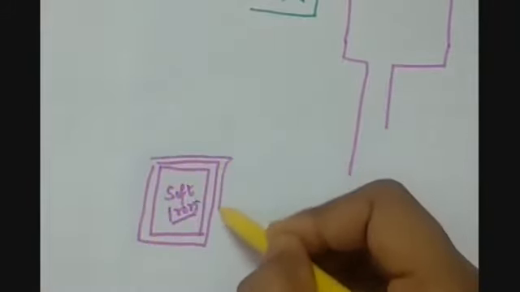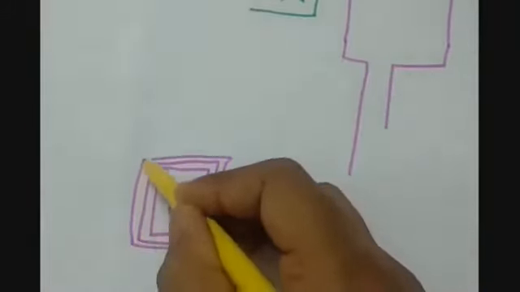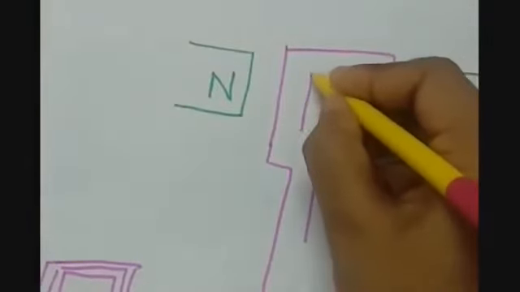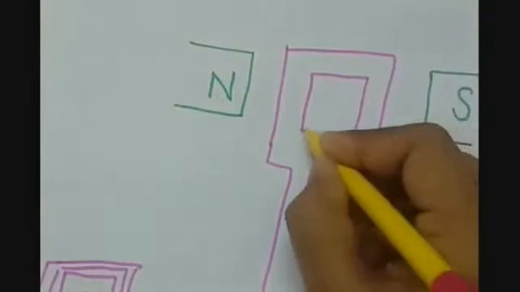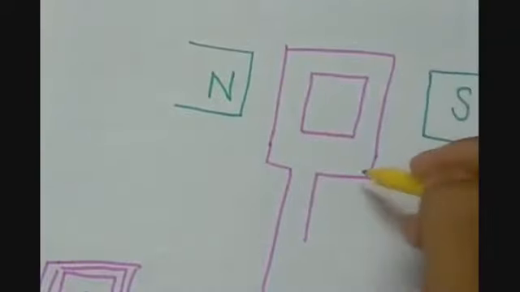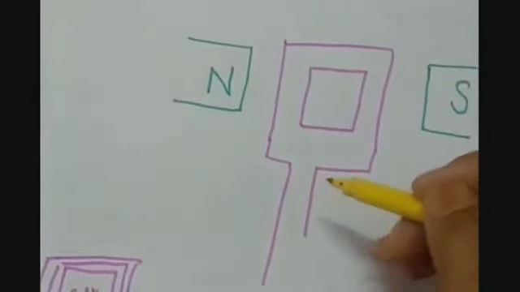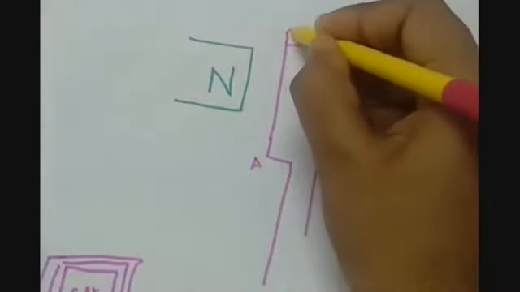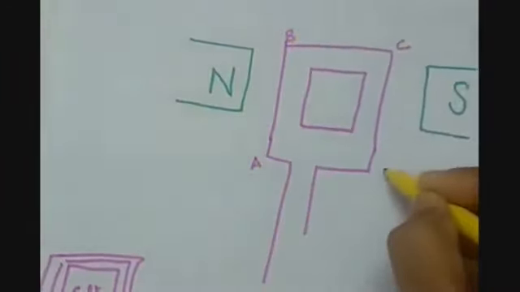Larger the number of turns on it, better will be the current. So this is our armature coil. So here we have the soft iron in between, and around which the copper wire is wound. So this is our armature coil. Let's say it is A, B, C, D.